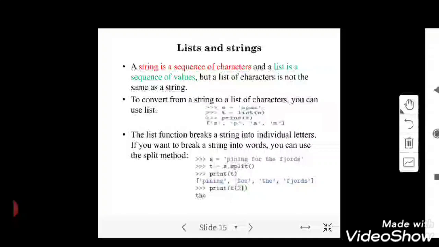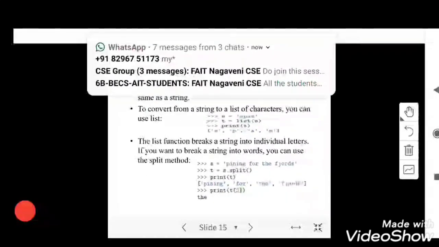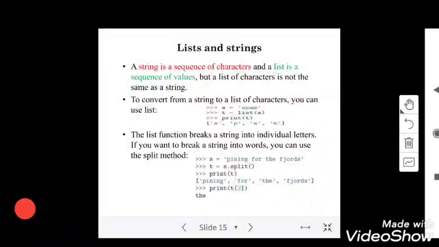So list will be the inbuilt function. What it will be doing is, this is holding a character string called spam, so it gives a list of characters. I hope you remember that a string can be represented in single quotes, double quotes or triple quotes. A single quote will be used to represent a single character, and here you can do this, right? Okay, so the list function breaks a string into individual letters.